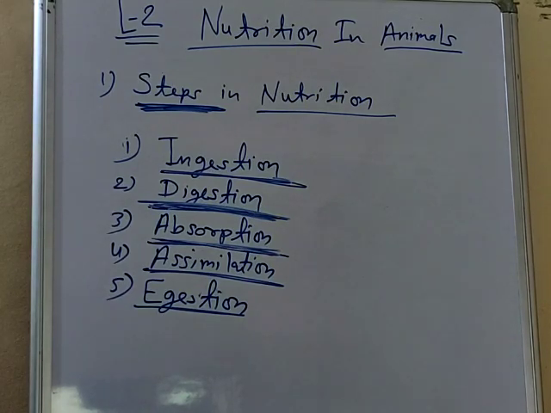Last time I'm repeating, it is the process by which the digested nutrients are taken to different parts of the body by the circulatory system, or you can say through blood. It is known as absorption. Definitions of all points are given in your workbook as well as in the textbook.